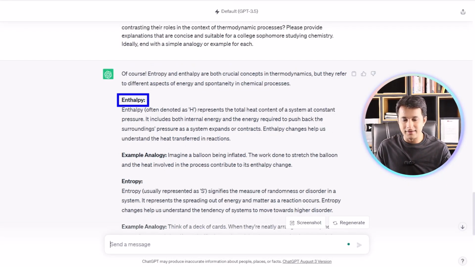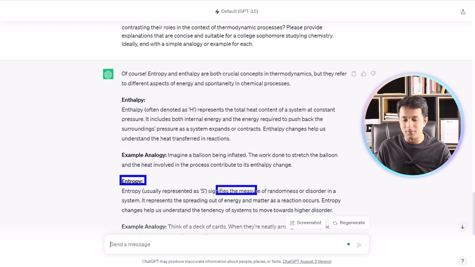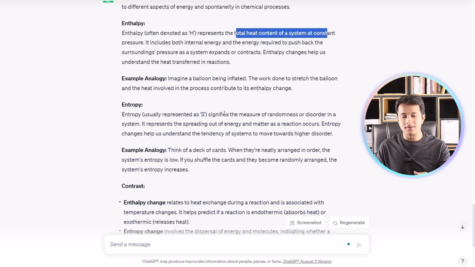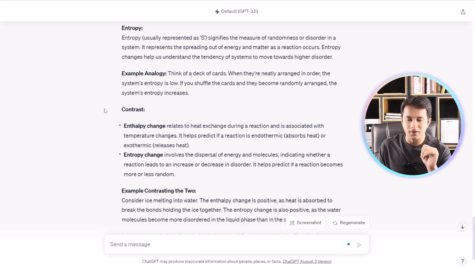Here it is giving the explanation. Enthalpy, denoted as H, represents the total heat content of a system at constant pressure, whereas entropy signifies the measure of randomness or disorder in the system. So enthalpy is measured at constant pressure, and entropy is the other concept. Even if you don't understand, you can tell it to explain as if to a 5-year-old kid, and it will definitely explain with an example.